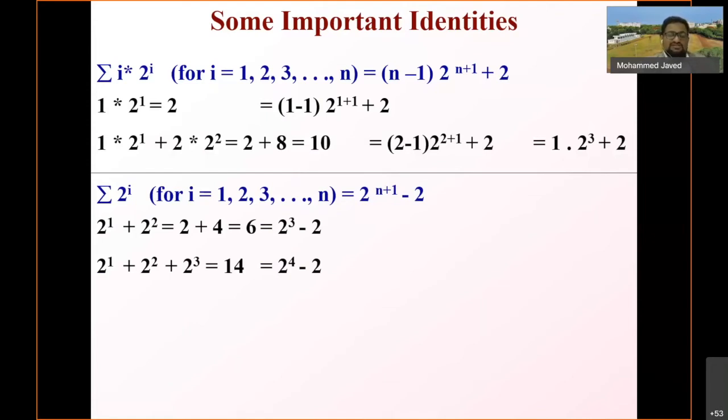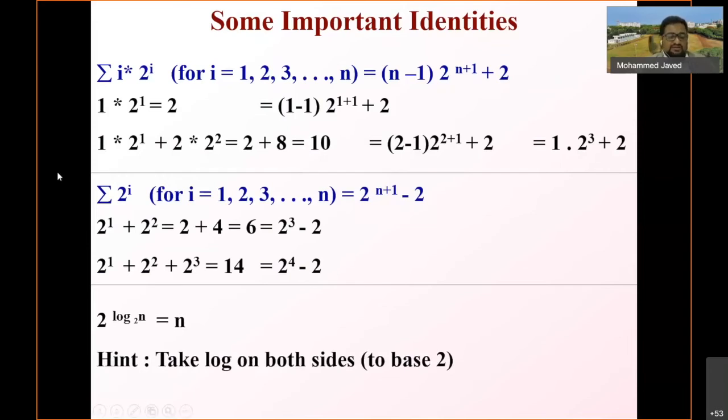Complexity analysis, the complexity equation of the heap insertion, that we will see now. We will use these identities and substitute the values whatever we have got, and we will solve the problem. Another thing is that 2 power log n to the base 2 is n, which we have already used in the previous slide. The hint is that you take log on both sides to the base 2, then you would get only n there.